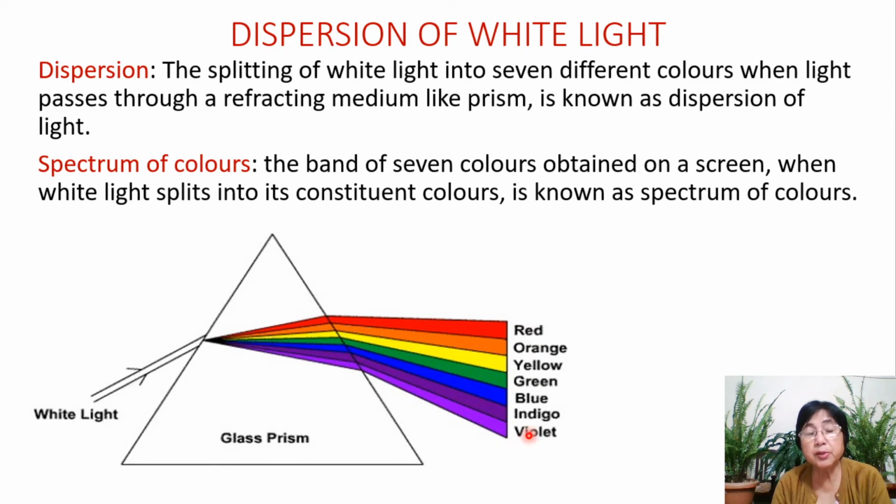If you want to remember it easily, you do it by VIBGYOR. That is the way to remember it. Remember, violet does not come on top. We start from the bottom to the top. And this is the spectrum of colors. Thank you, children.